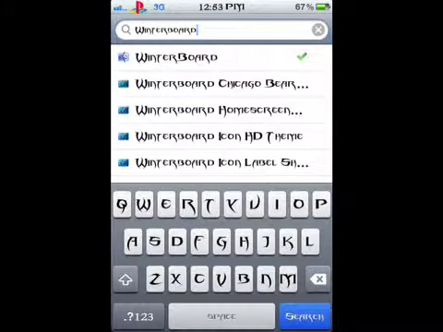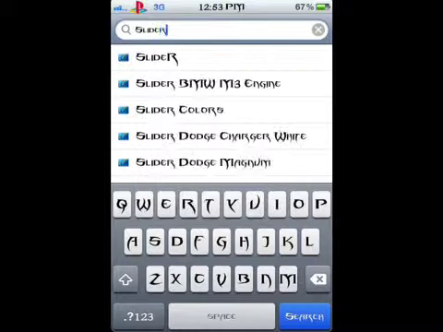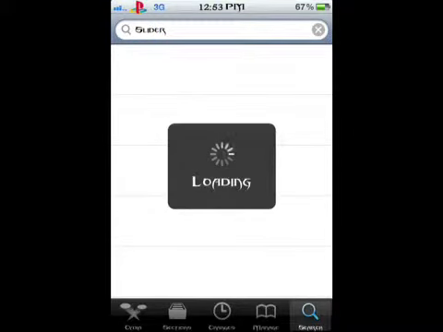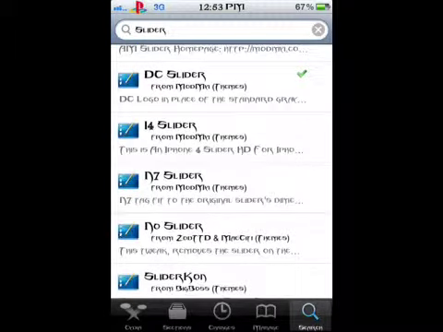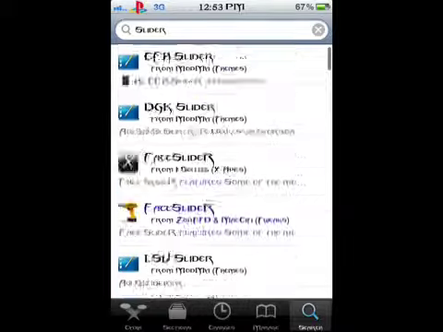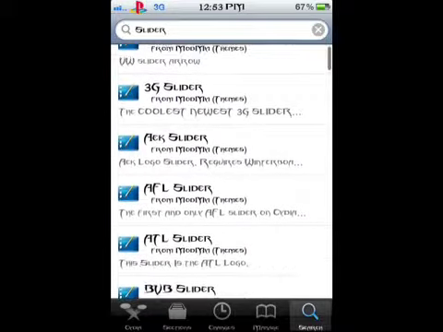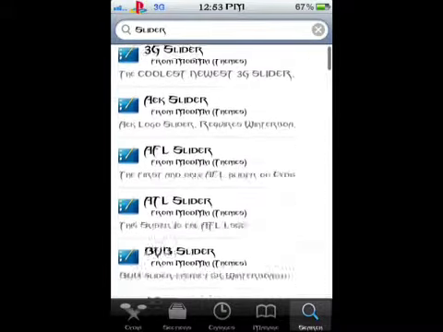And then, after you've downloaded Winterboard, you'll type in slider and search. And then you have here lots of sliders you can choose from: NBA slider, NFL slider, red slider, 3G slider, Volkswagen slider, DC slider, and so on and so forth.